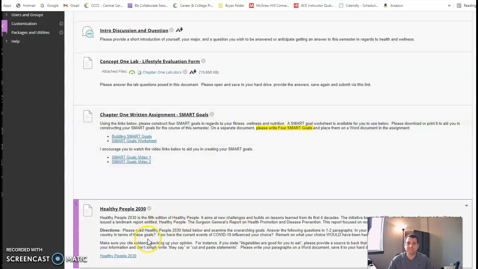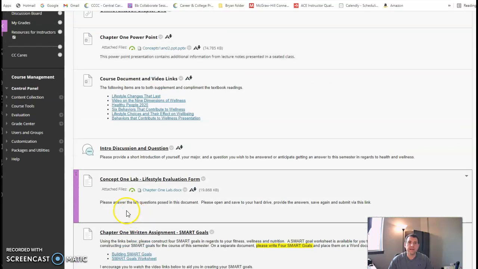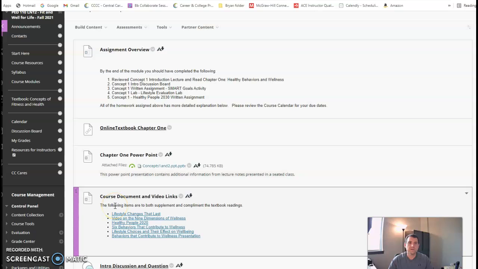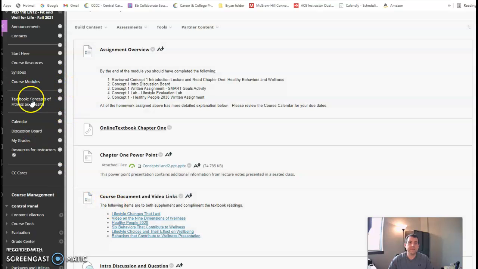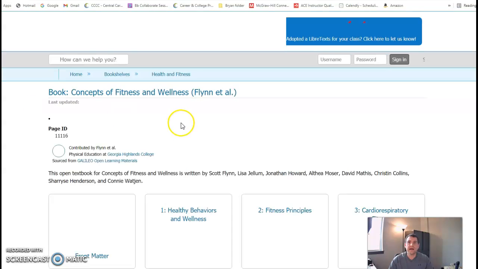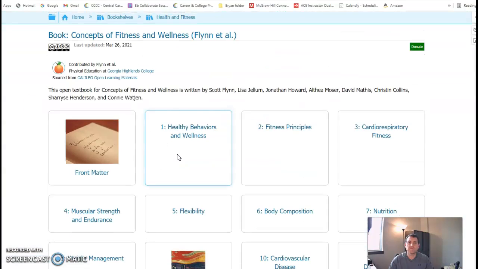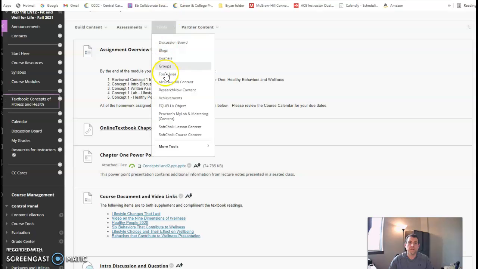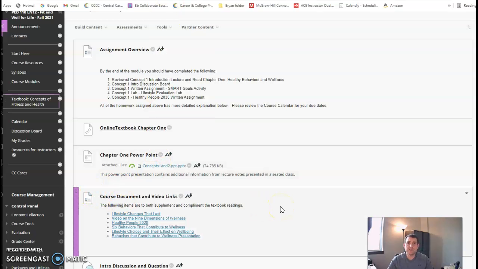The last assignment that is going to be due within the concept 1 is your Healthy People 2020. Make sure that you're following all the instructions that are listed here, and the Healthy People document is located here within the course. Okay, if you wanted to look at the course textbook in its entirety, you can click here on this tab, and then you could look at all of the chapters contained within the course. Okay. If you have any questions, please don't hesitate to reach out to me anytime.